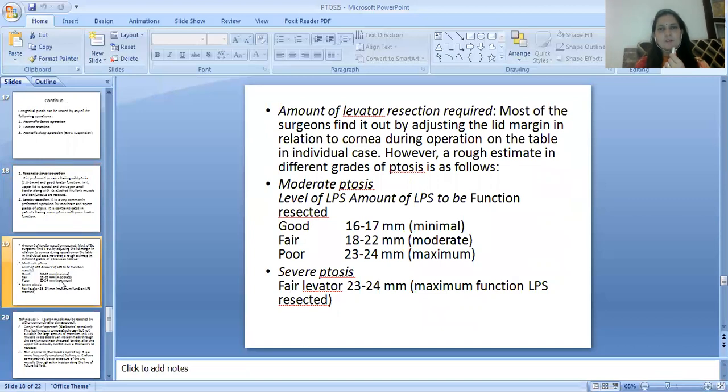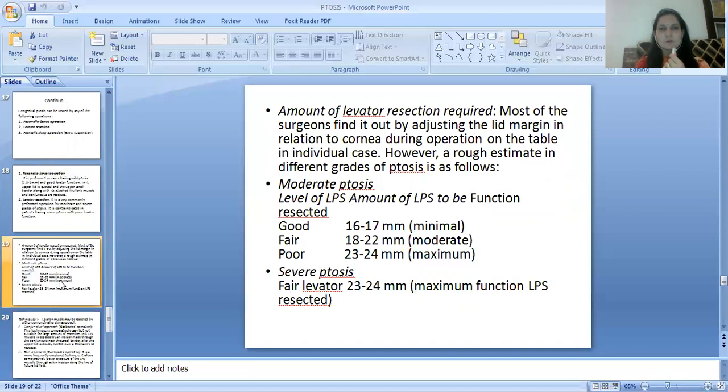The amount of levator resection required: most of the surgeons find it out by adjusting the lid margin in relation to the cornea during operation on the table in the individual case. However, a rough estimate in different grades of ptosis is as follows.